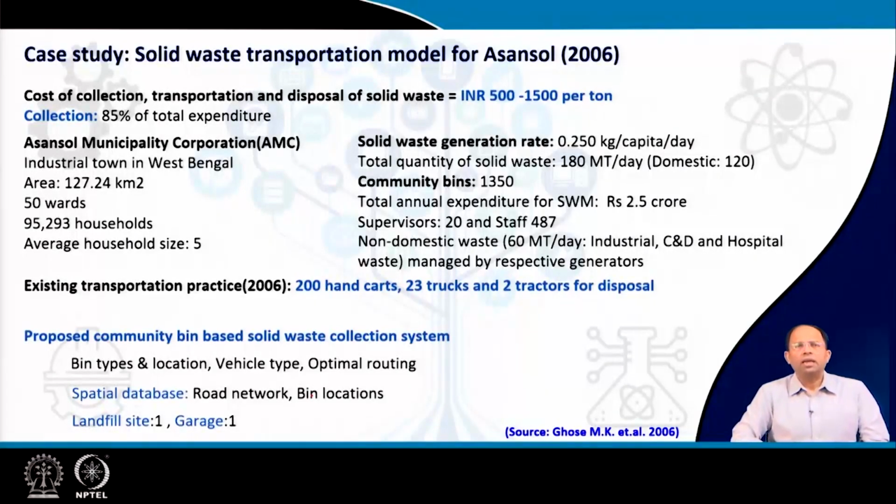So, as we have discussed earlier, solid waste collection is the costliest phase of the overall municipal solid waste management system. As estimated in this particular study, the overall collection, transportation and disposal of solid waste in India, of course done for the year 2006, a little bit older data, ranges around INR 500 to 1500 per ton. And out of that, 85% of the total expenditure actually goes to the solid waste collection system.